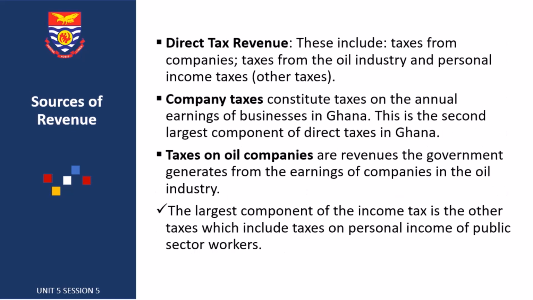We have direct taxes, the company tax, and then tax on oil companies. So these are all direct taxes. The direct tax revenues are taxes on the income of people, companies, or assets, right? The company tax is mostly the income tax, which is tax on the profits of companies. Then we have the tax on oil companies, revenue that the government generates from the earnings of companies in the oil industry.